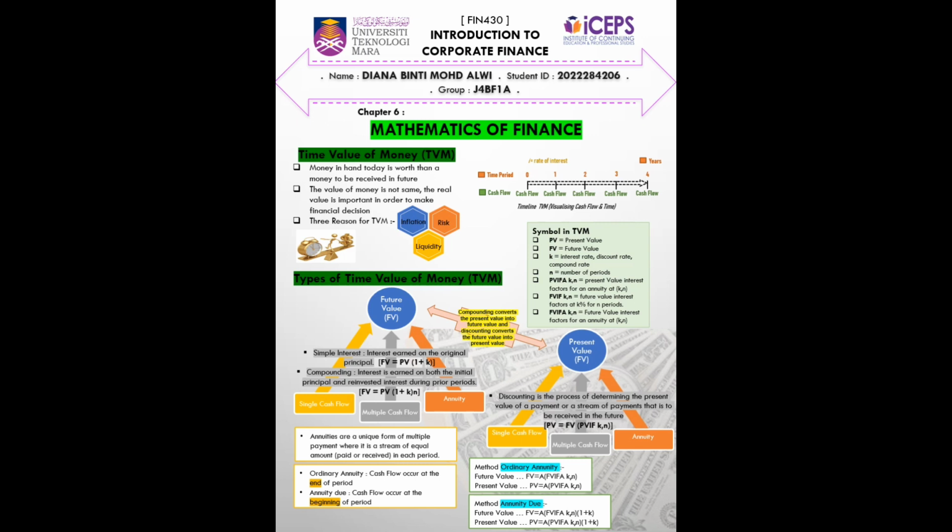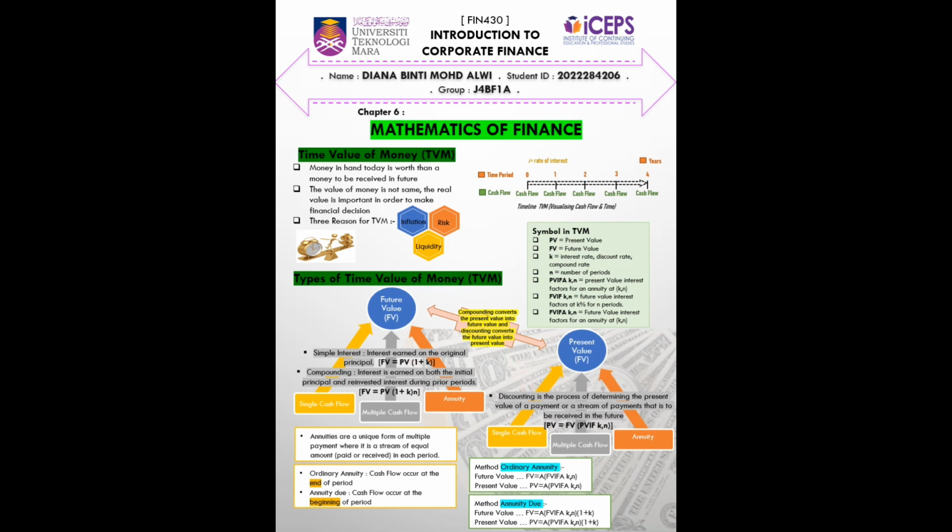There are three types of cash flow for TVM. First, single cash flow. Second, multiple cash flow. Third is the annuity. The same goes for present value. Both future value and present value have the same cash flow types for TVM.